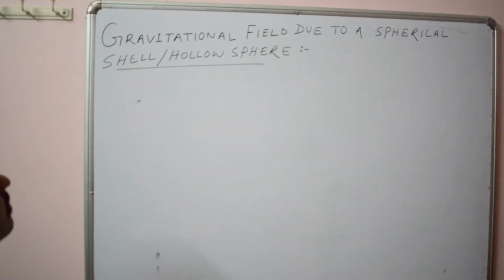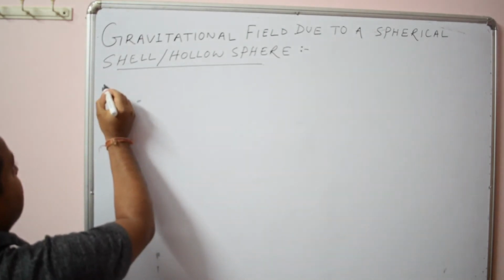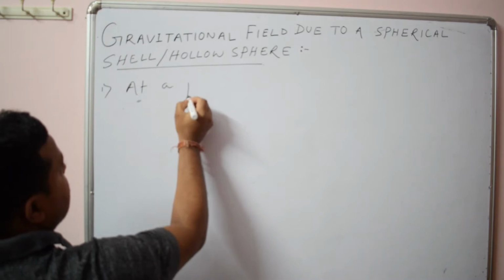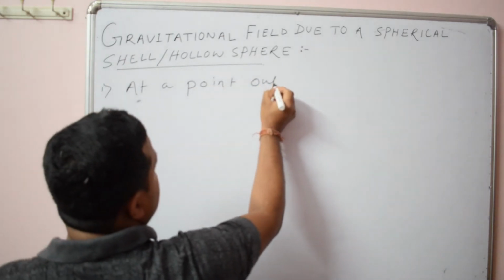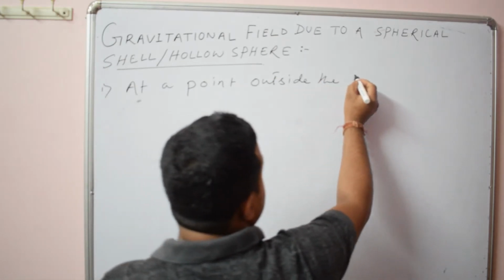Okay, now let us find out the gravitational field due to a spherical shell or hollow sphere. First, let us find out the field at a point outside the shell.